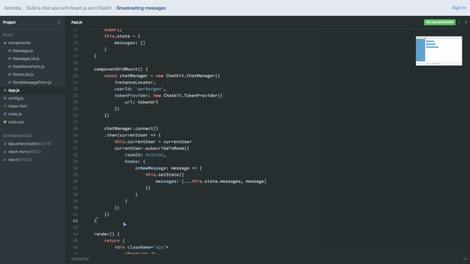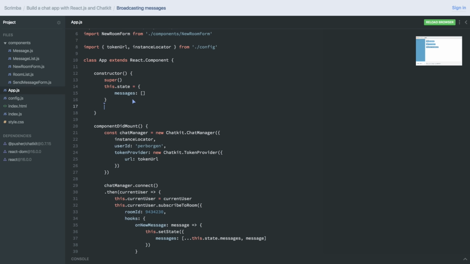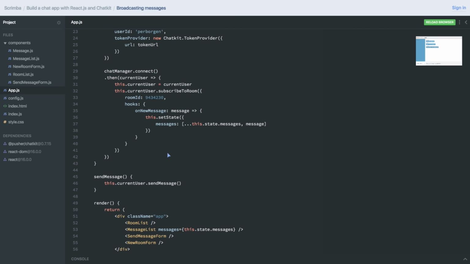And by doing that, we can, for example, create a new method, sendMessage. We'll simply do this.currentUser.sendMessage, like that. That's of course only possible since we did this here. And actually, for the sake of consistency, let's also do this.currentUser.subscribeToRoom here. However, you probably know what we need to do in order to enable the sendMessage method to have access to the this keyword. We of course have to bind it. So now we have access to this inside of sendMessage.